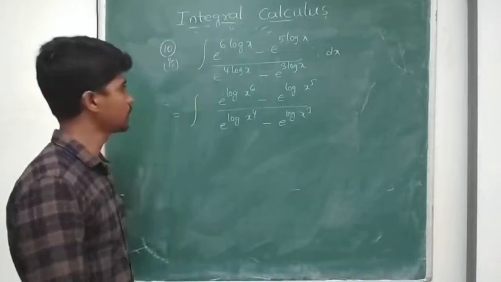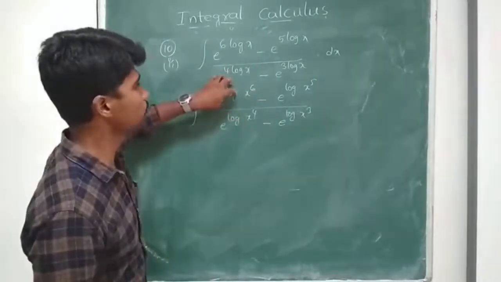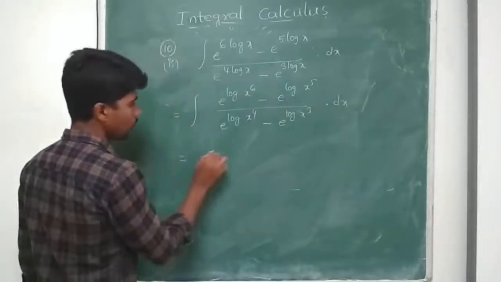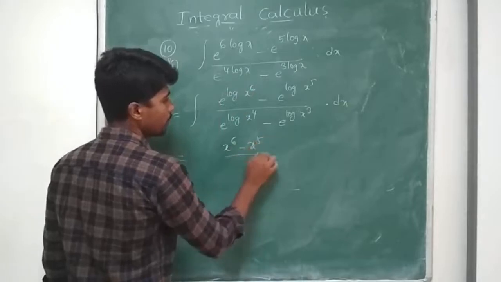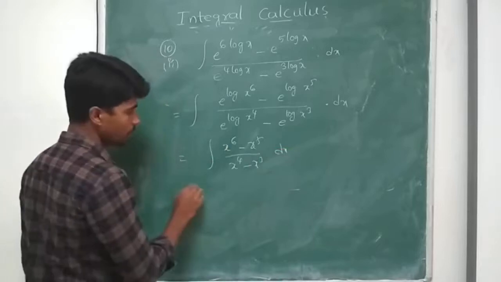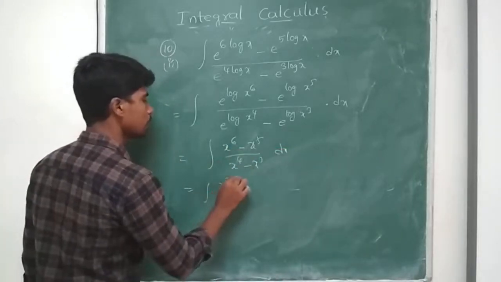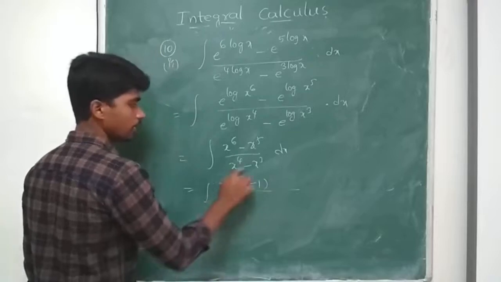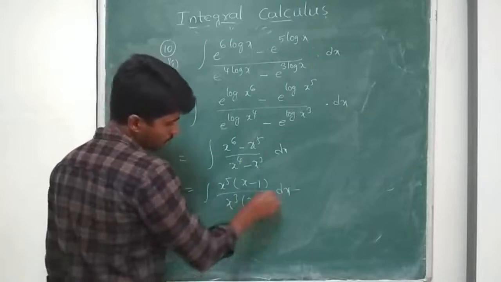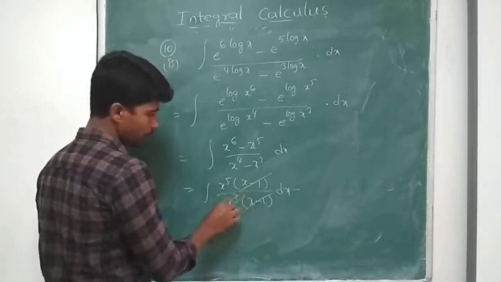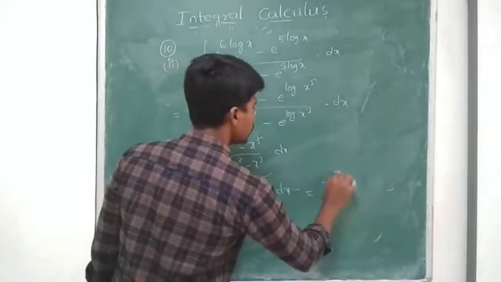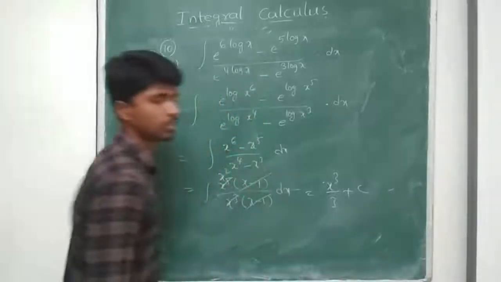So as we discussed earlier, e power log x power 6 will be equal to x to the power of 6, right? So I get x power 6 minus x power 5 by x power 4 minus x cube, integral dx. Now in the numerator I can take x to the power of 5 common, so I get x minus 1. In the denominator I can take x cube common, I get x minus 1 dx. So x minus 1 and x minus 1 get cancelled, x cube, x square times. I got the integral x square dx, which is equal to x cube by 3 plus some constant.